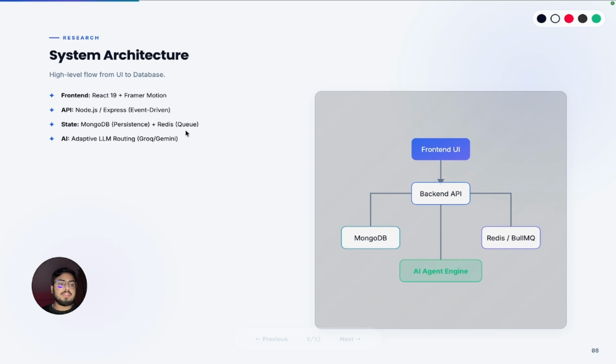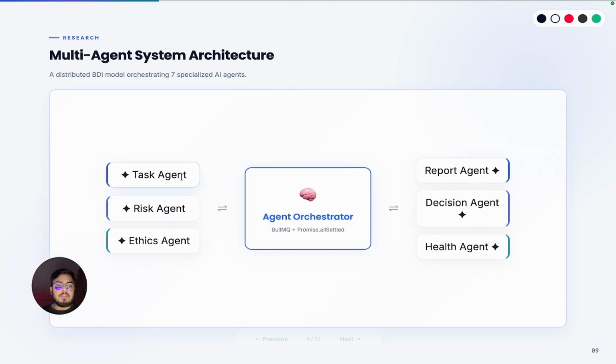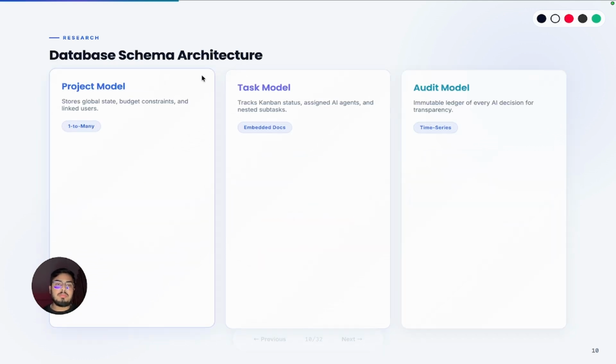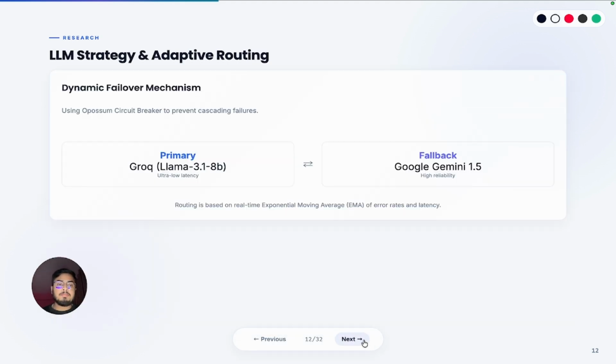This is the MongoDB architecture which focuses on these parts. The multi-agent system is divided into this. This is multiple agent orchestration, and these agents manage the tasks. Database schema architecture is divided into project model, task model, and audit model. Redis job orchestration is divided into multiple workers and agents, which complete the tasks and generate the required tasks.